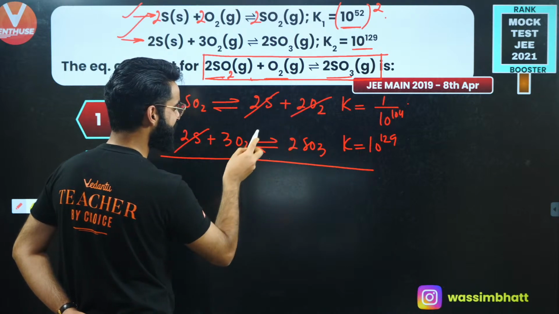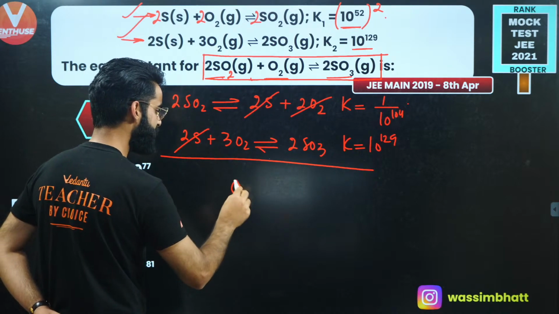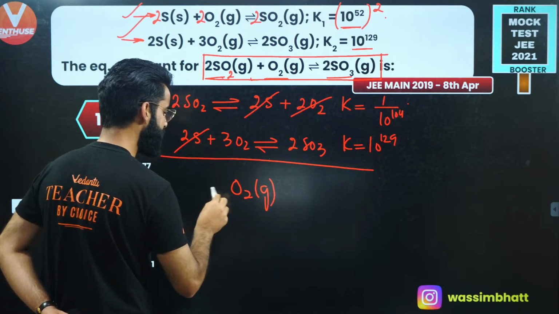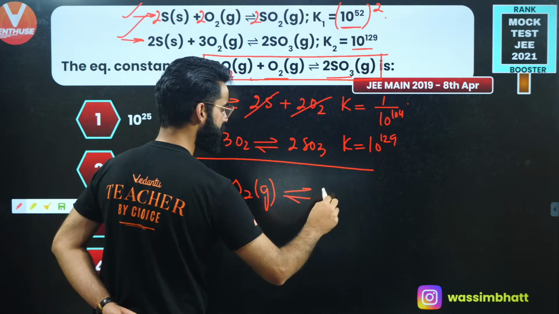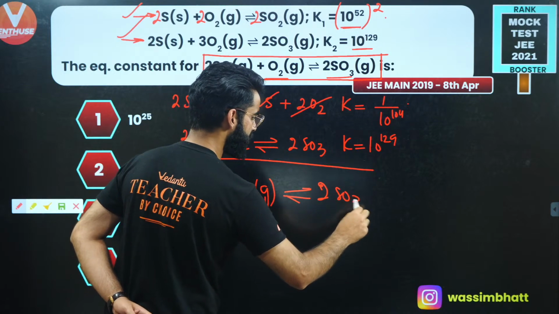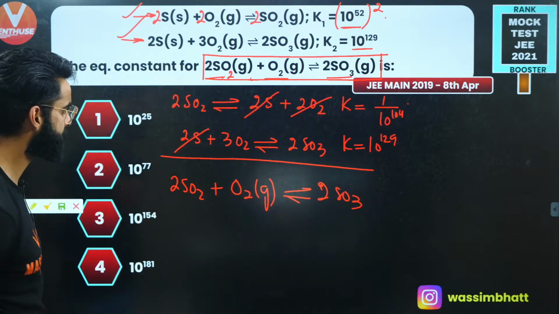So 2 times O2 will get cancelled out with 2 times O2. So I'll be left with 1 O2 on the left hand side. And already we have got some 2 times SO2 in equilibrium with what? 2 times SO3 I'm getting over here, right?